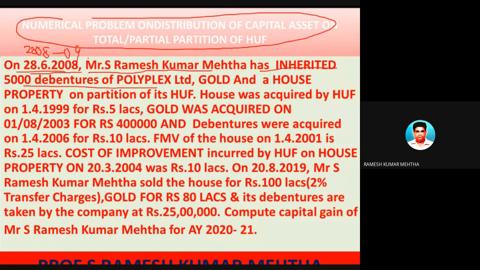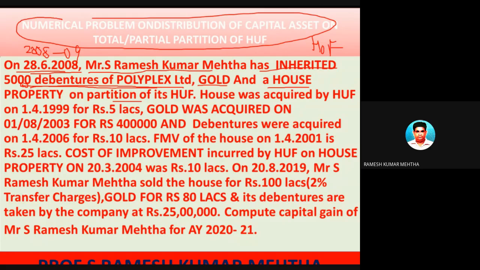Mr. S. Ramesh Kumar Mehta has inherited 5,000 debentures of Polyplex Limited. There is a company by the name Polyplex, and the Hindu undivided family had purchased Polyplex debentures some years back, and he got, by virtue of this partition of the Hindu undivided family, 5,000 debentures, and he got some gold also, and a house property also.